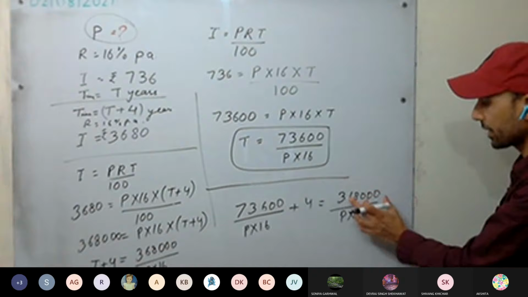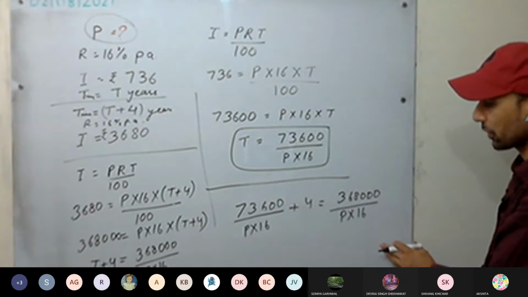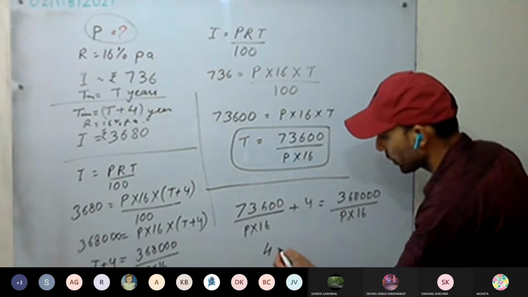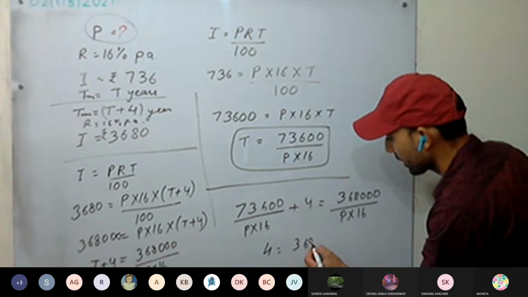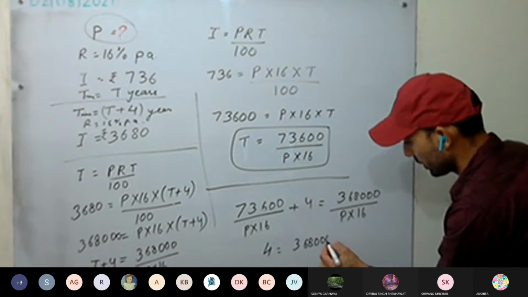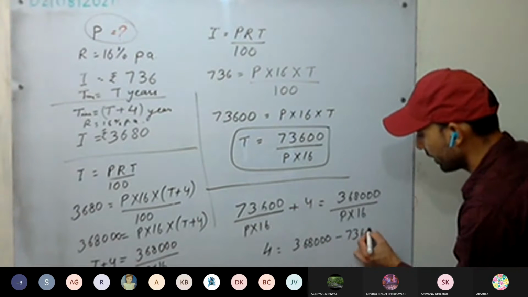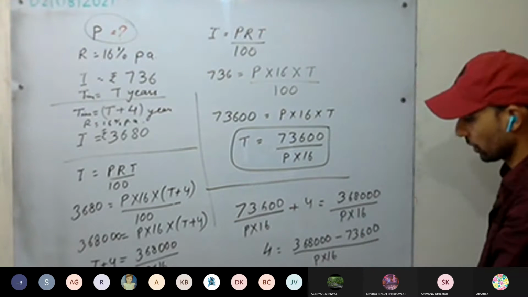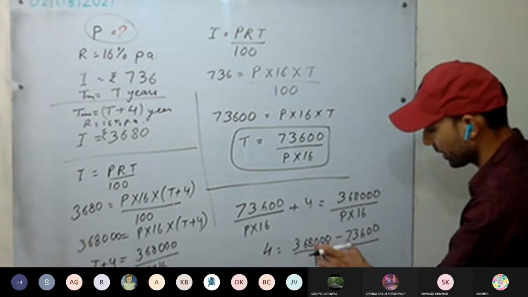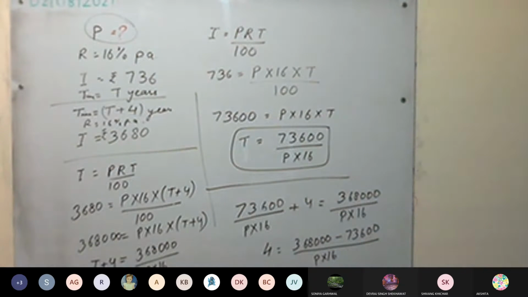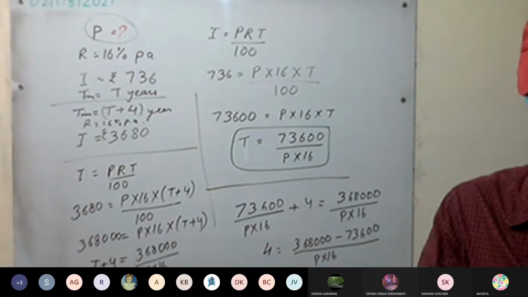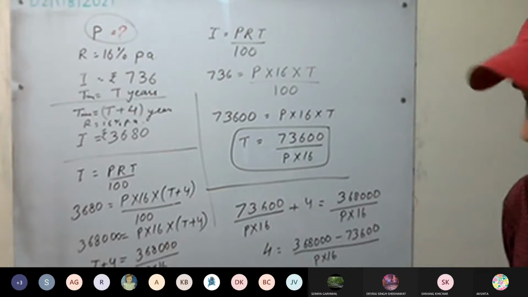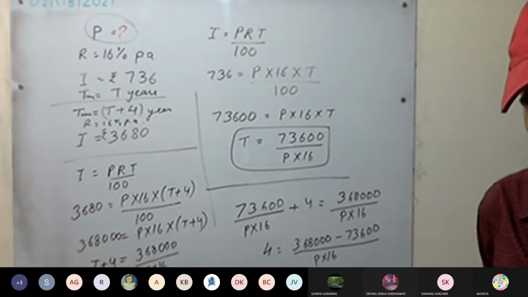So 4 we can take this side, all this we can take that side. Yes or no? So 4 equals 368000 minus 73600, whole divided by P into 16. This we can take this side and we can subtract this one. Do this one and tell me how much you are getting. 368000 minus 73600.